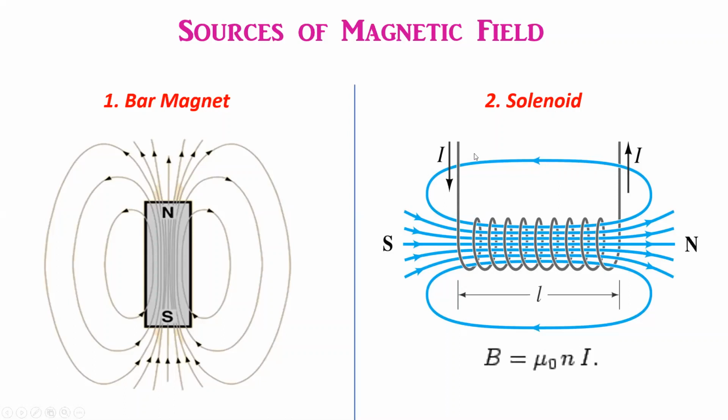Second is a solenoid. A solenoid is a tightly wound helical coil of wire whose diameter is very small compared to its length. And the solenoid is connected to an external supply, which is carrying current. So the magnetic field due to the solenoid inside the core of the solenoid is essentially uniform, and it is directed along the axis of the solenoid. The magnetic field outside the solenoid is much weaker. Now, if I is the current that flows through this wire and N is the number of turns per meter, then we have the magnetic field within the solenoid given by this equation. B is equal to mu naught N I, where mu naught is the absolute permeability of free space.